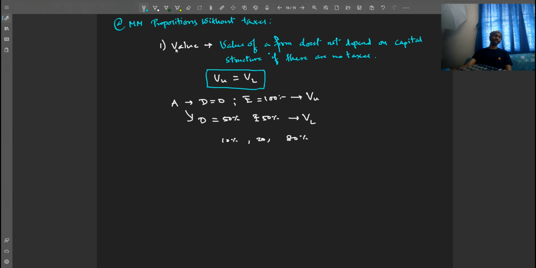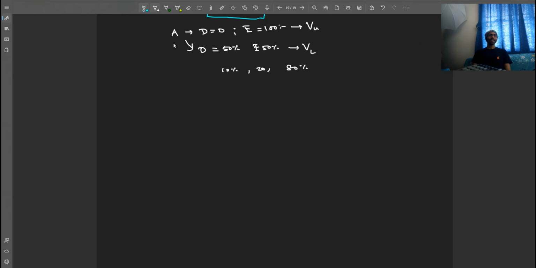But what does change? What changes is the risk of the equity holders. Let's say if a firm has 80% debt, the equity holders have more risk, so they will ask for more returns, or they will ask for more return on equity, right? This is directly related to the second proposition.